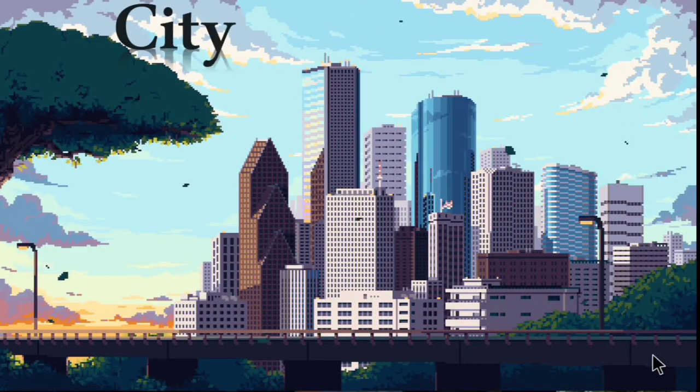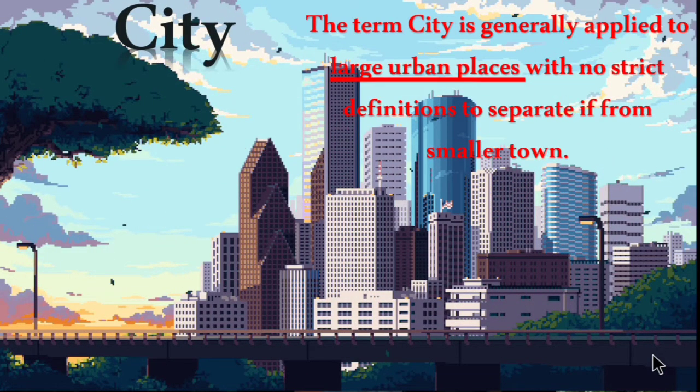Then city. So let's see what is the definition for a city. The term city is generally applied to a large urban place. So it is larger than the town, with no strict definition to separate it from a smaller town. So it is larger than town is called city.